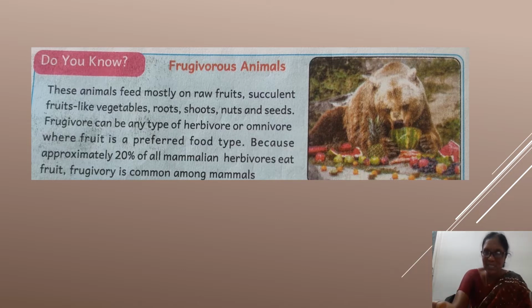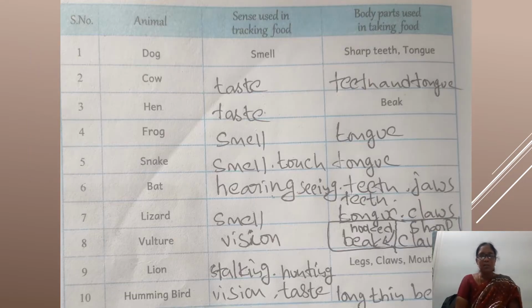Animals which eat plants, fruits are called herbivorous animals. They eat only plants, fruits, plants and their products. The animals which eat mainly fruits are called frugivorous animals. Yes, we go for the next picture. Look at the box.